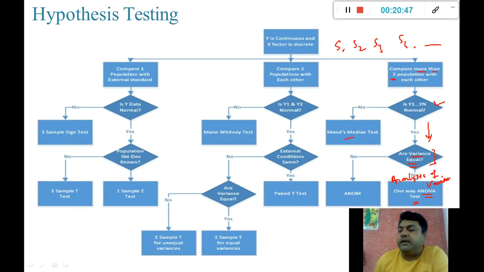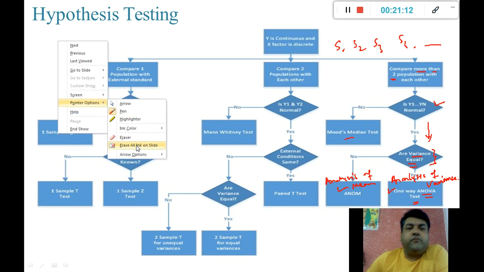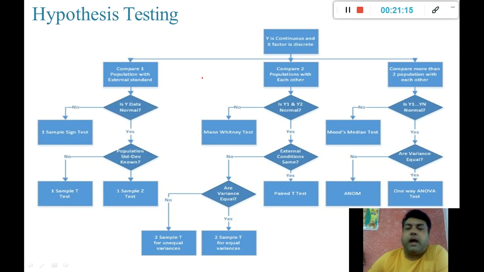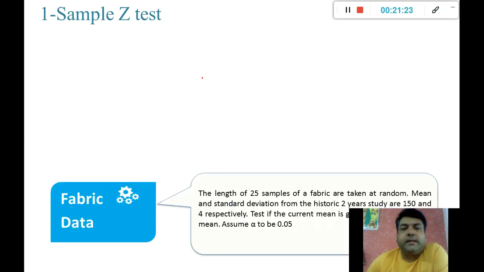Analysis of variance. And ANOM stands for analysis of means. So if the variances are equal, we will go for the variance test. If the variances are not equal, we go for checking the means. So these are the different tests we normally perform when it comes to hypothesis testing with different samples. Let us take them one by one with an example.